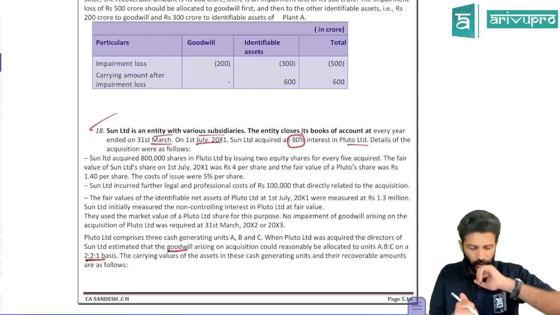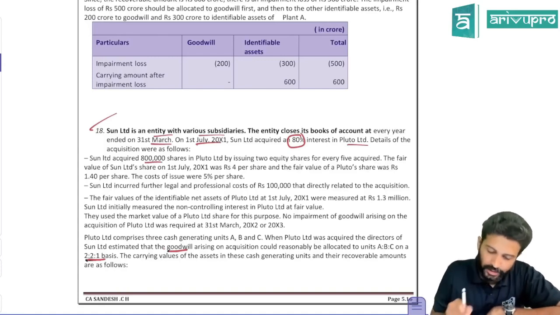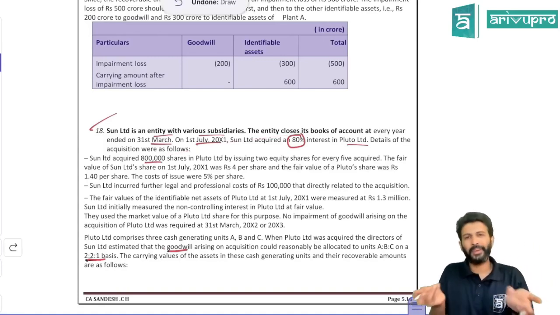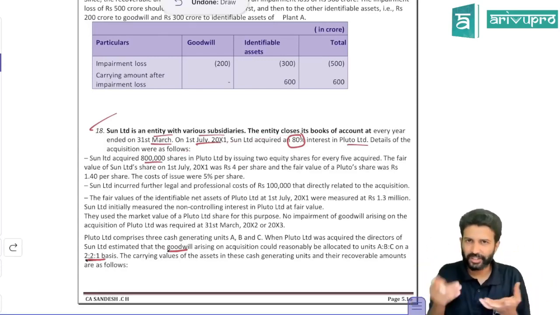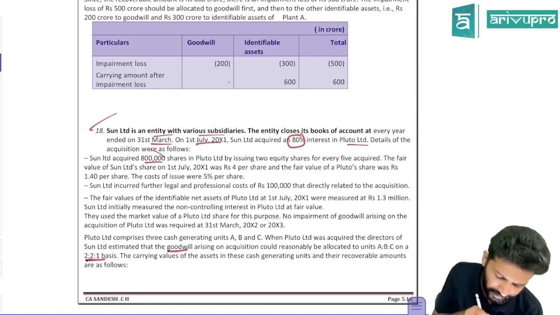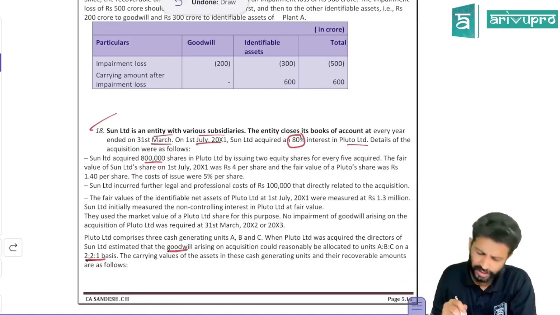Sun Limited acquired 8 lakh shares. So 8 lakh is for 80%. That means the subsidiary company has 10 lakh shares. Out of that 10 lakh, 80% they've acquired, so it is 8 lakh shares. So NCI owns 2 lakh shares.